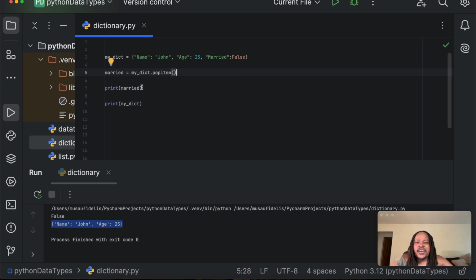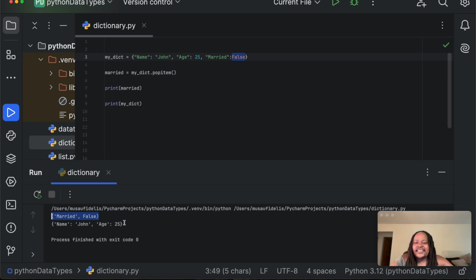And if I click on run, the popitem does the same thing. It removes the last item from the dictionary and returns the value of that last item. I can use this variable again to hold the value that's returned, and if I click on run, I have the key and the value returned. So it returns married and False. This is the last item that has been popped out.